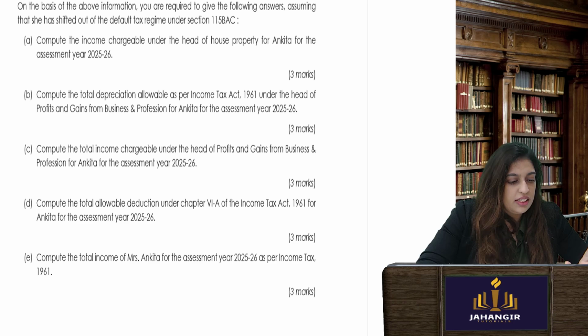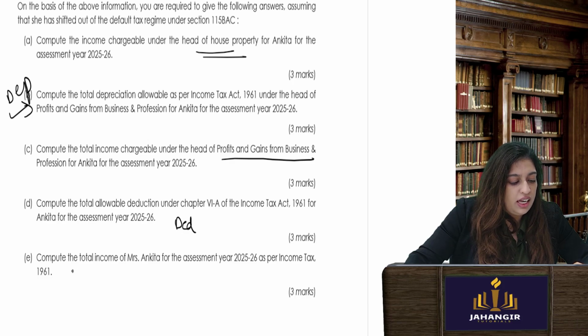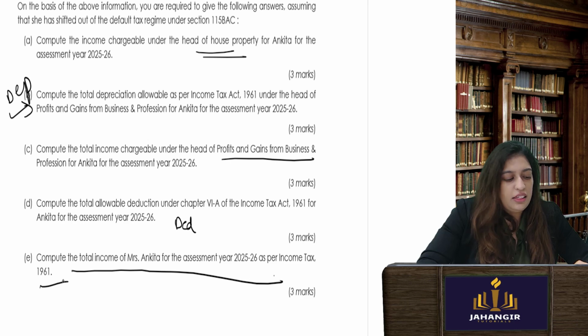Okay. Now, you are required to give the following answers assuming she has shifted out of the default tax regime. So she is under 115 BAC. Compute the income chargeable under house property. Then we'll find the depreciation. Compute the total income under business profession. Compute the total deductions under section 80 and total income. Okay. So let's start the first one.